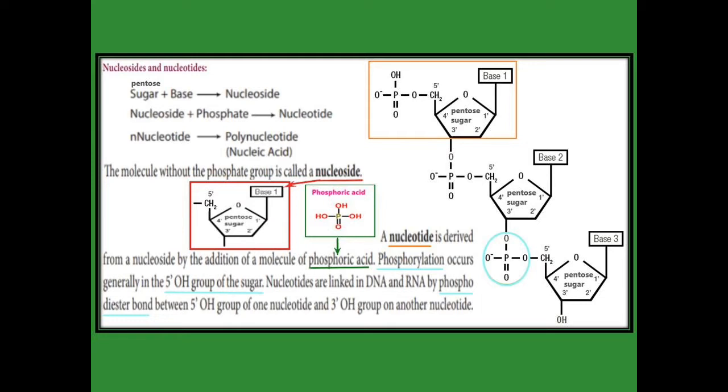So there we get the phosphodiester bond. First we get the nucleoside when the pentose sugar is added with the base. The nucleoside is added with phosphoric acid, and it gives a nucleotide. Again, one nucleotide is added with another nucleotide. Like this, when we add n nucleotides, we get the polynucleotide, which is called nucleic acid.